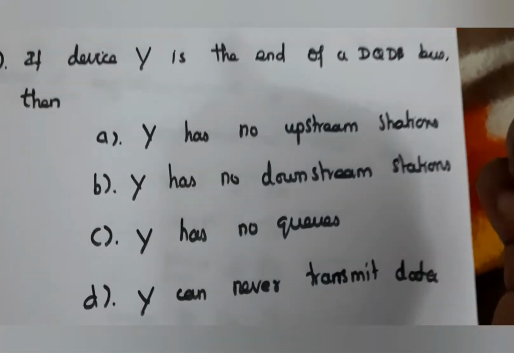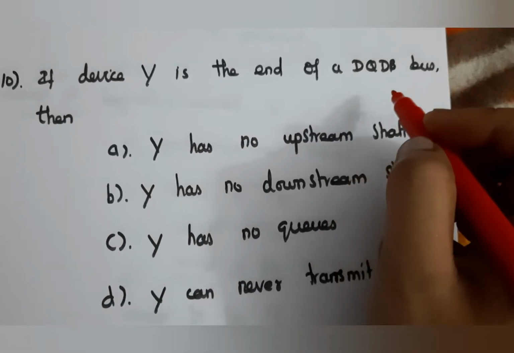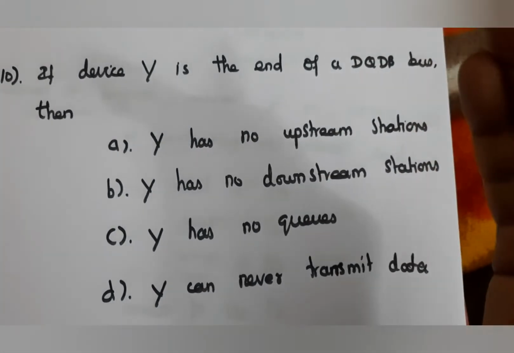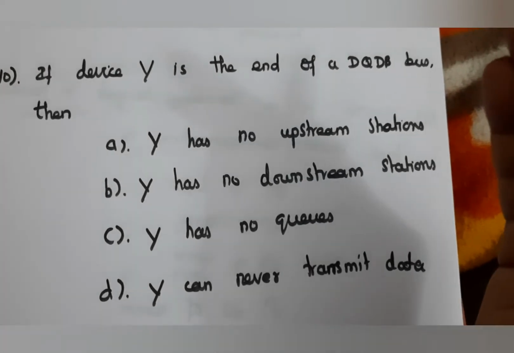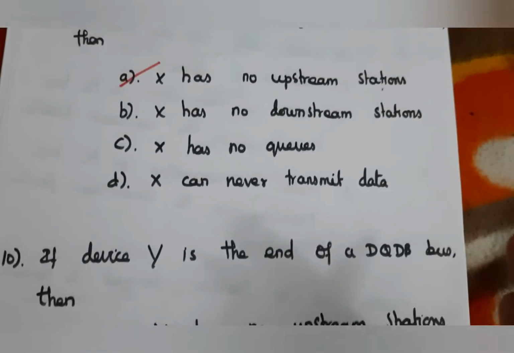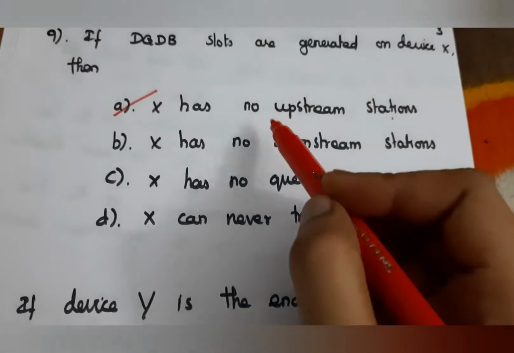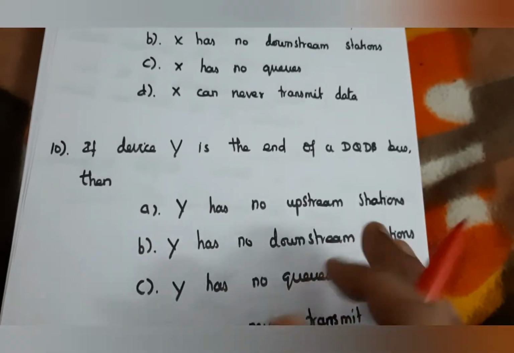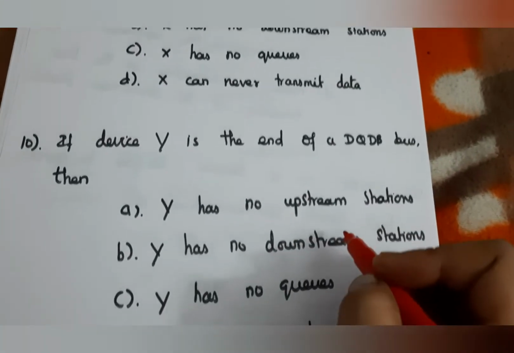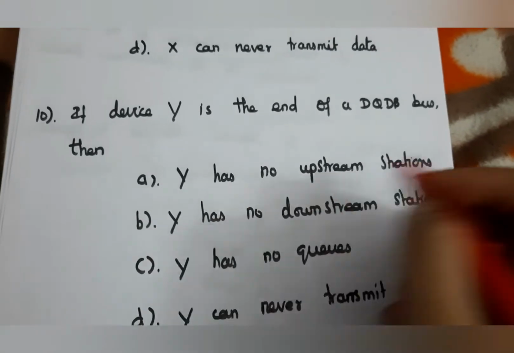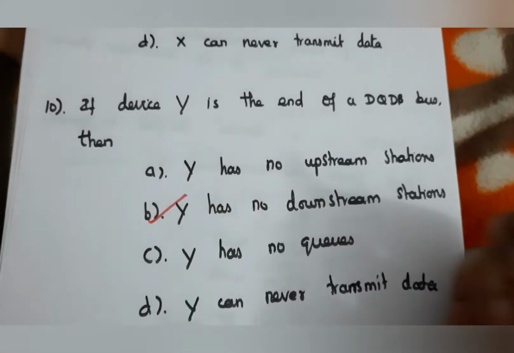And next question, if device Y is the end of the DQDB bus, then the end of the bus has only upstream stations. There are no downstream stations. So just the opposite of this, the end bus has no downstream stations. So Y has no downstream station. It has all upstream stations. So here the answer is B.